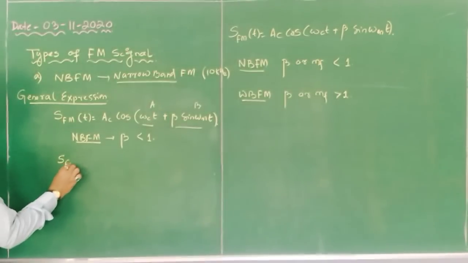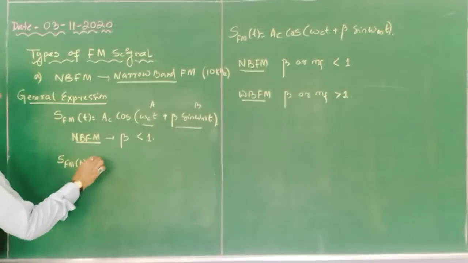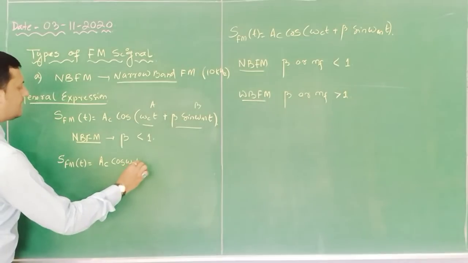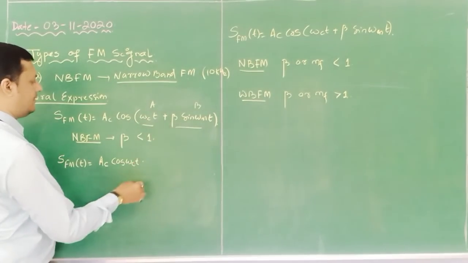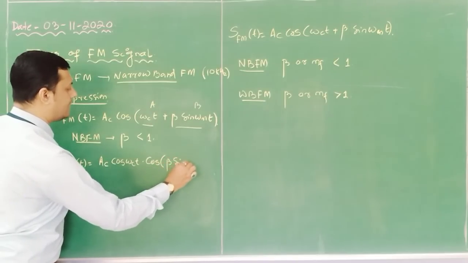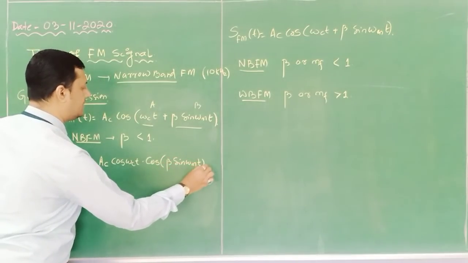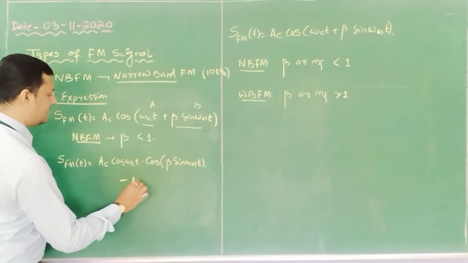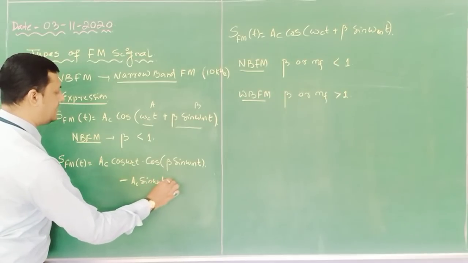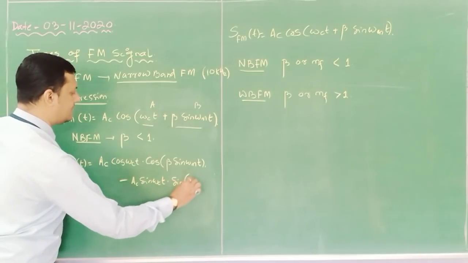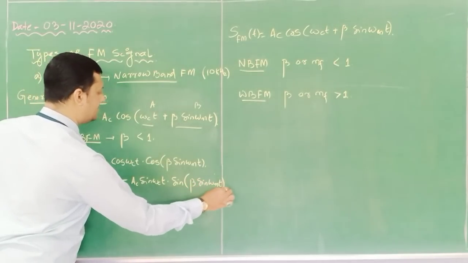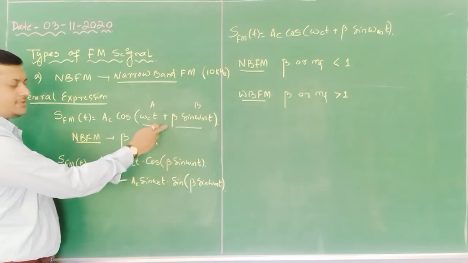So s_FM(t) is equal to A_c cos ω_c t, then cos of (β sin ω_m t), minus A_c sin ω_c t and sin(β sin ω_m t). So this is the expansion of this first equation.